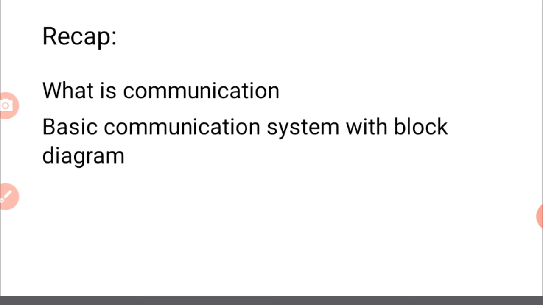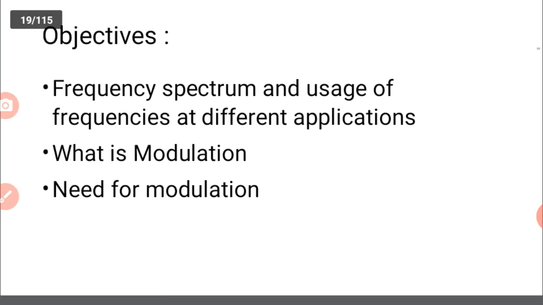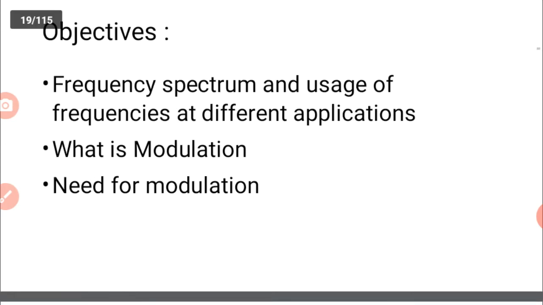The main objectives of today's session are the frequency spectrum and the usage of frequencies in different applications. Here we are using communication to transfer information, and this transfer happens at some frequency, either in a low frequency range or a high frequency range. Based on the application or frequency range, we use different types of communication channels. That's why we learn the frequency spectrum and where those frequencies are used in different applications.